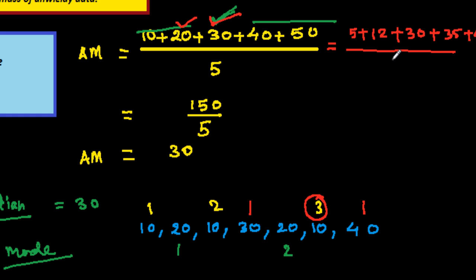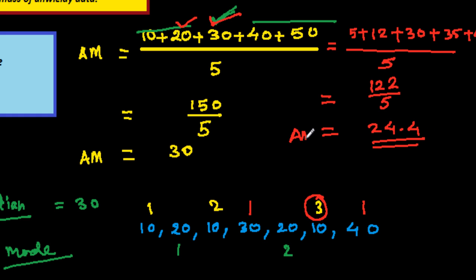So I get a different arithmetic mean from this, with a total of 122 over 5, so we get the arithmetic mean 24.4 if we change the data.